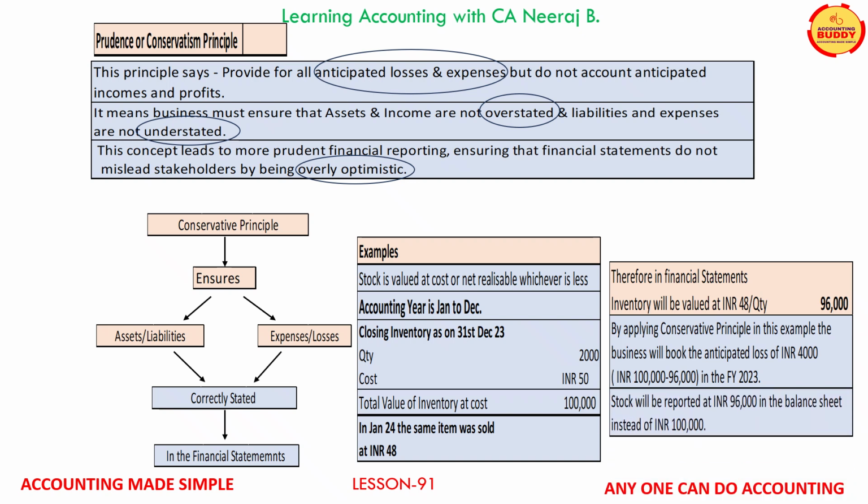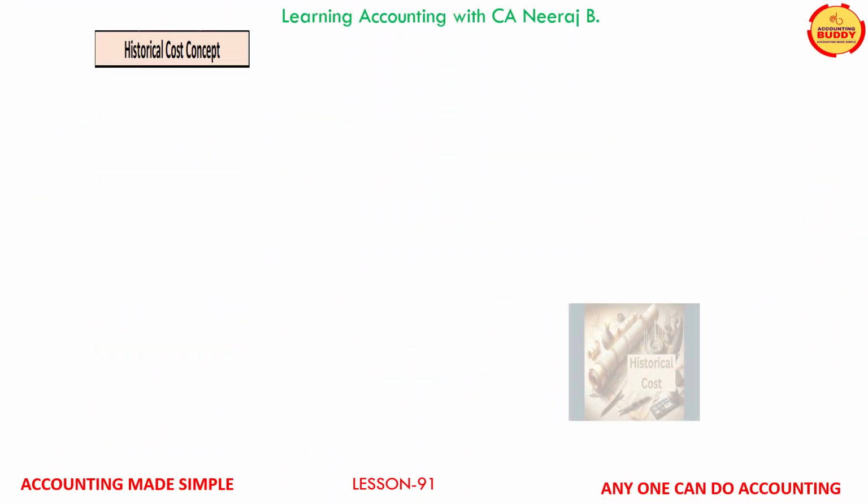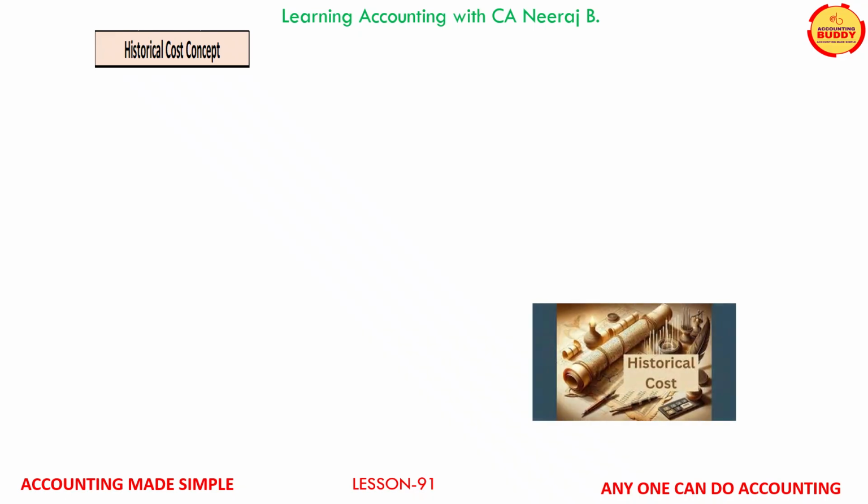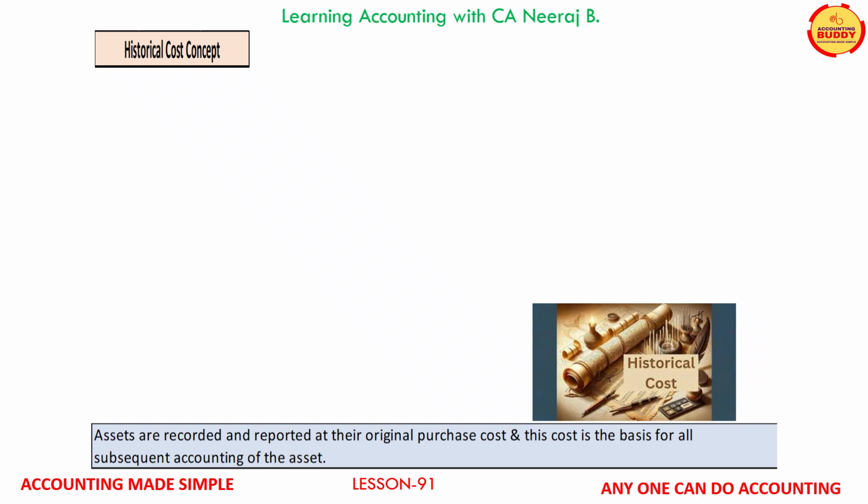Now imagine even after knowing that the item can only be sold at INR 48, if the business had not acted, it would have resulted into overstatement of profit by 4,000 and overstatement of assets by INR 4,000. I hope you remember the term historical cost. Yes, absolutely. We learned about this term when we discussed fixed assets.